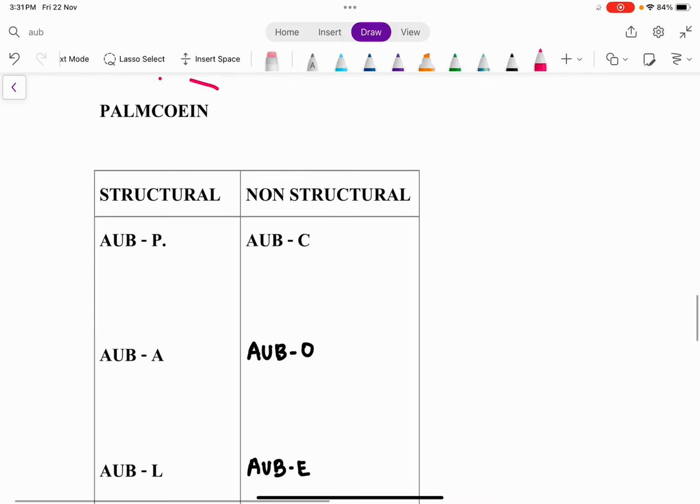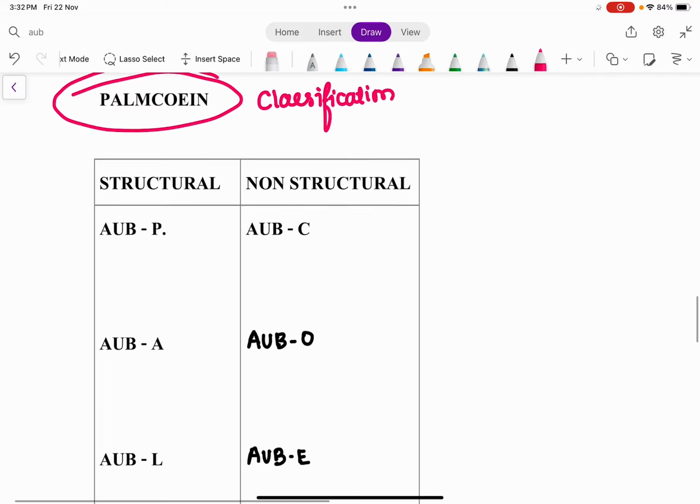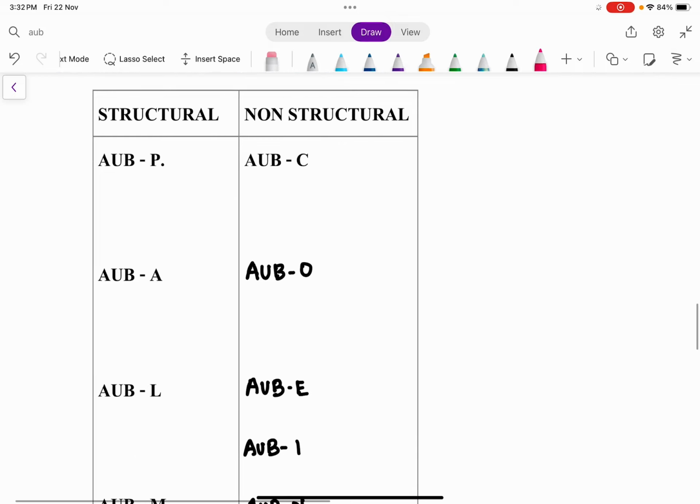So this goes by the famous term called PALM-COEIN classification. PALM is structural causes. COEIN, all the non-structural causes.